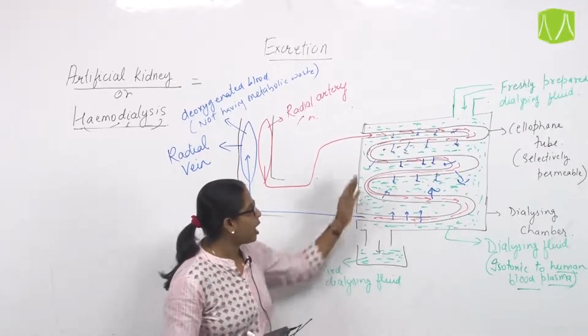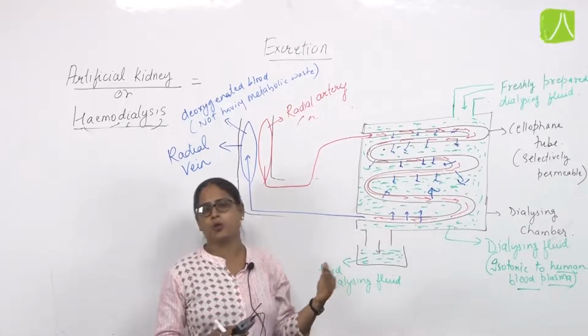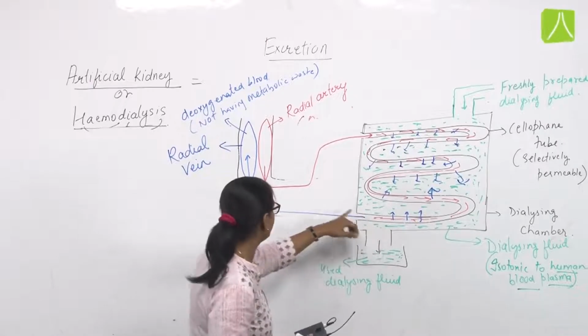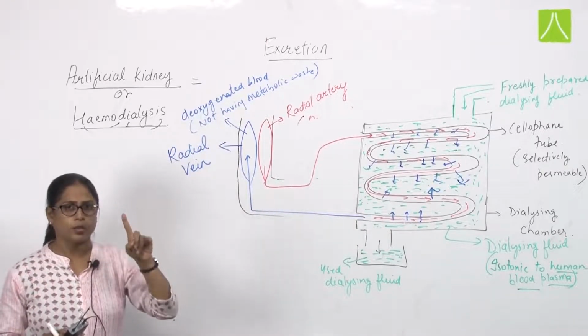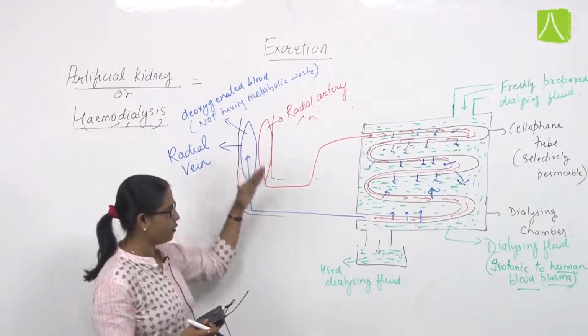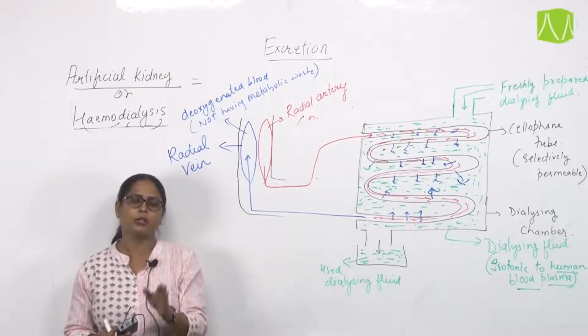And in this manner, after crossing through the tubes, this blood now becomes purified. That means it does not have so much metabolic waste, and that blood will then be transferred to the radial vein of the patient. Now the patient will be able to survive for a few months or a few years by this particular dialysis.